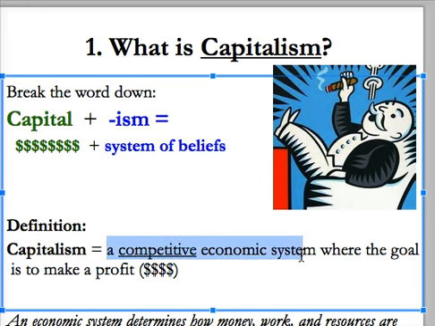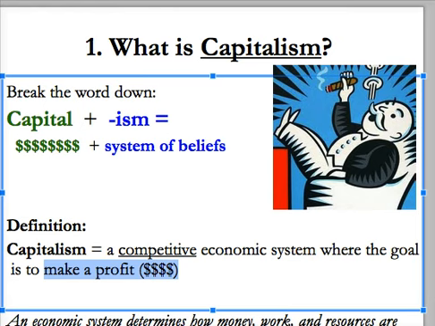A competitive economic system, notice the word competitive, where the goal is to make a profit. And this right here is the key of capitalism. Make profit, make more money, make wealth. Who doesn't like that? And this is an economic system that basically determines how money, work, and resources are to be distributed.